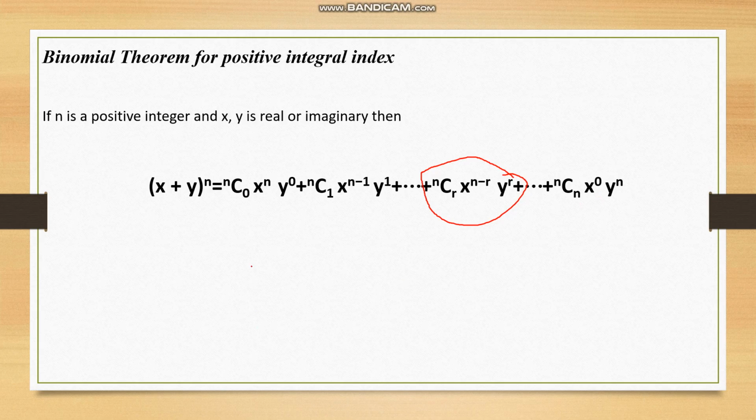Here we can observe one thing, that the power of x, or the power of the first term, keeps on decreasing while the power of the second term y keeps on increasing. Or generally we can write (x plus y) whole to the power n as sigma r from 0 to n nCr x to the power n minus r into y to the power r. So this is called the general term of the binomial theorem.